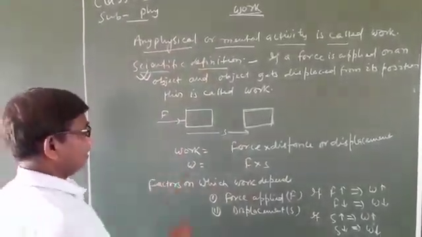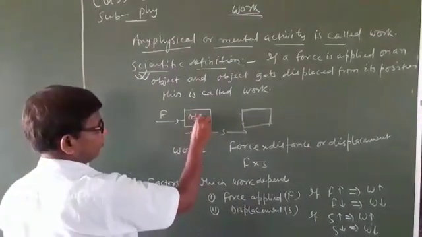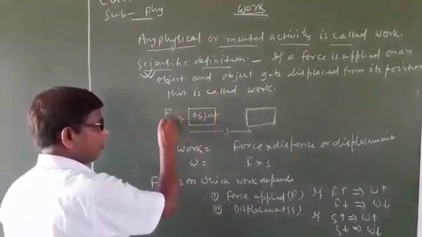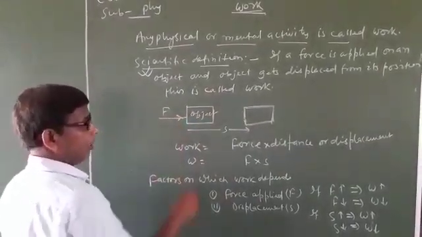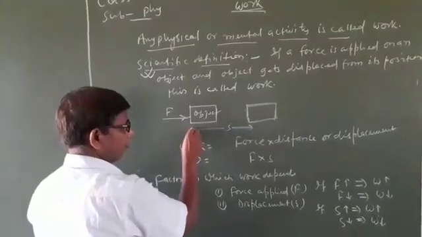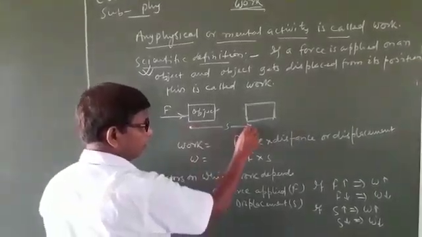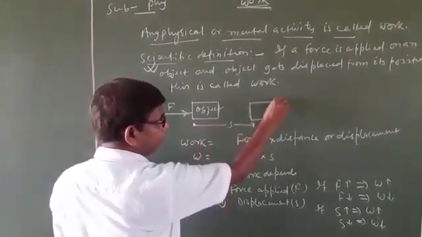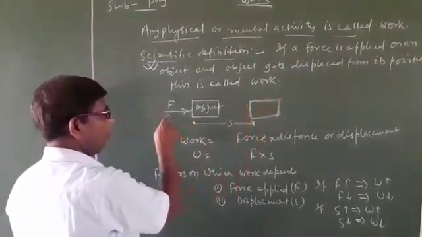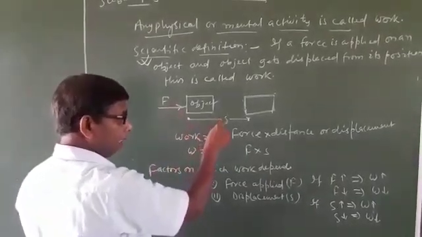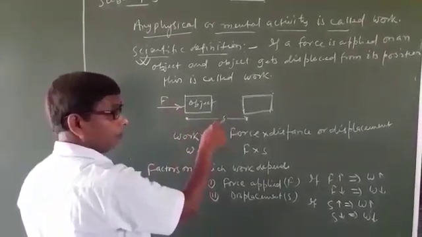Here you are seeing that here is an object, and on this object a force F is applied, and the object travels a distance S. If you start from this point, you take this distance, that is called S. If you start from this, you take the last point, this will be S. So a force is exerted on the object, and the object is displaced by S, this is the work.